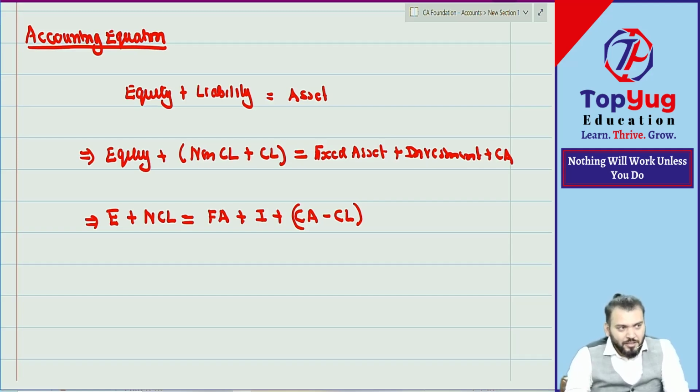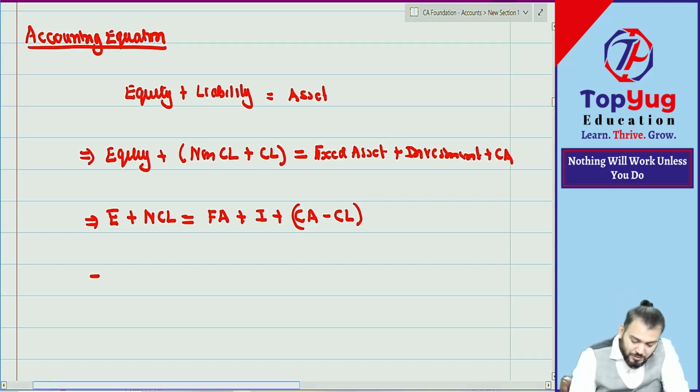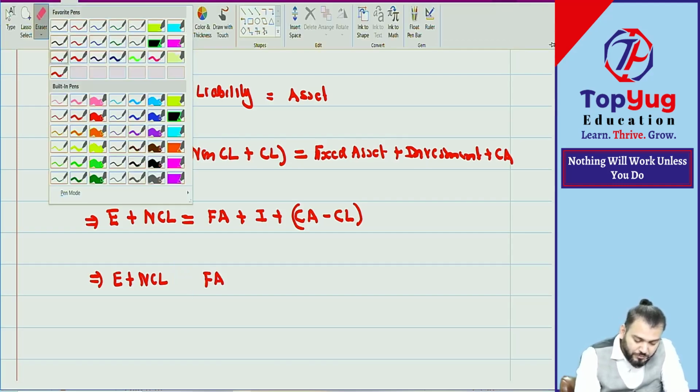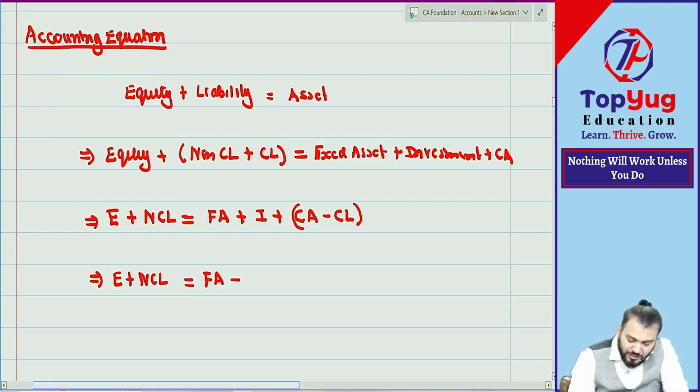Then can we say equity plus non-current liability is equal to fixed asset plus investment, plus current asset minus current liability, which is known as working capital.